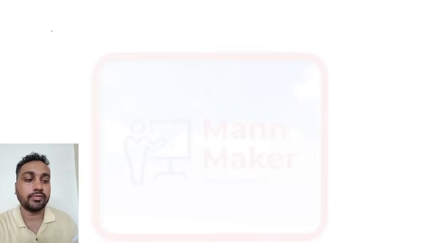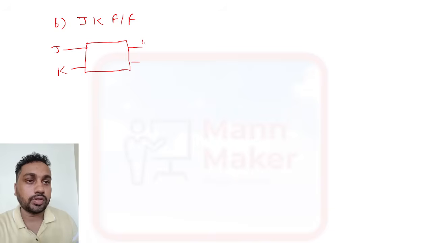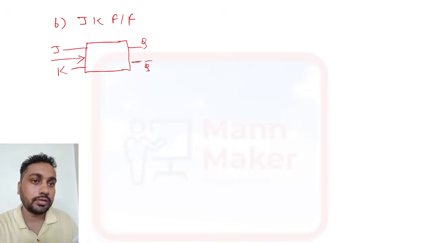Now we'll design the JK flip flop. Let's talk about the JK flip flop. If you see the block diagram, it will be like this. This is your J, this is your K, this is your Q, and this is your Q bar. We need one clock, so this is your clock signal.